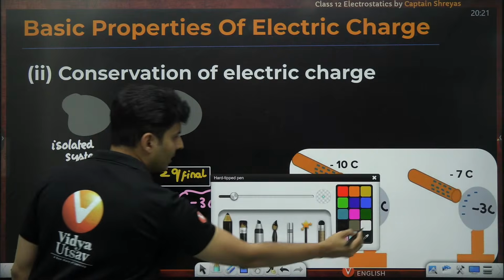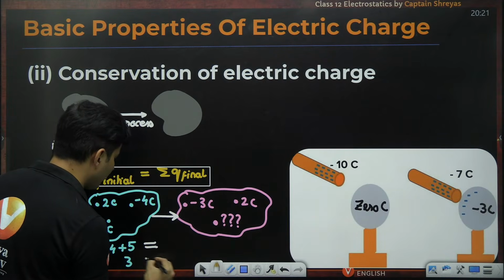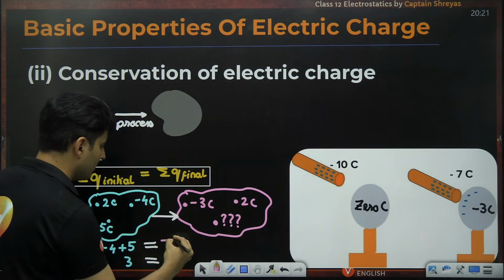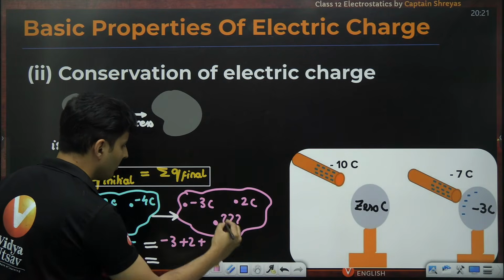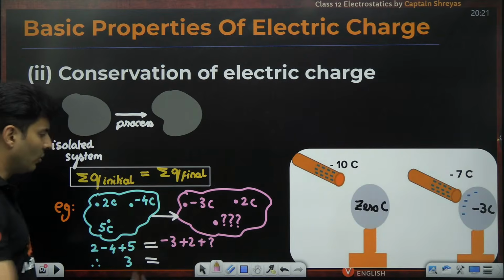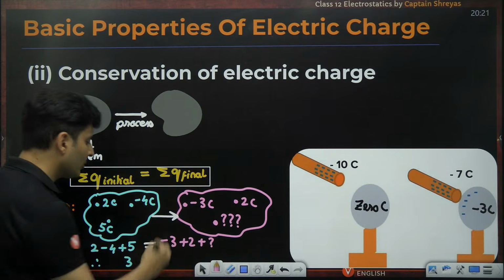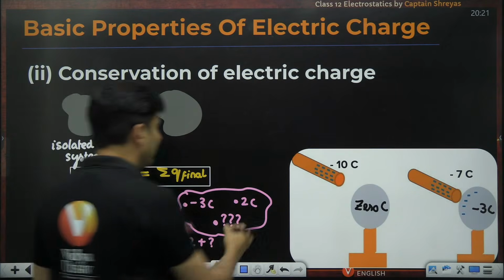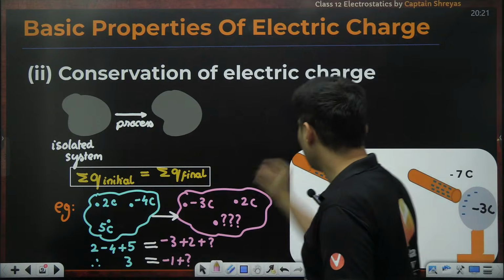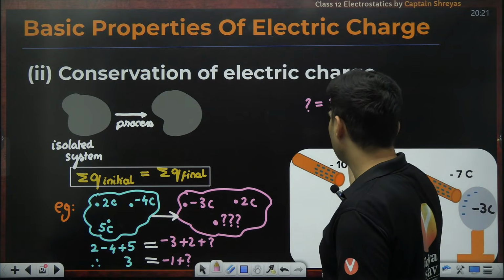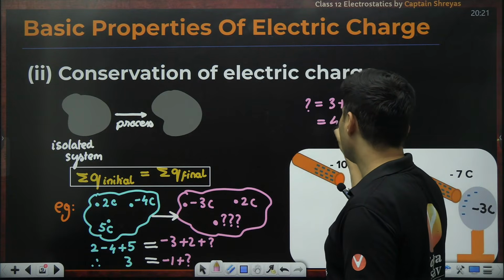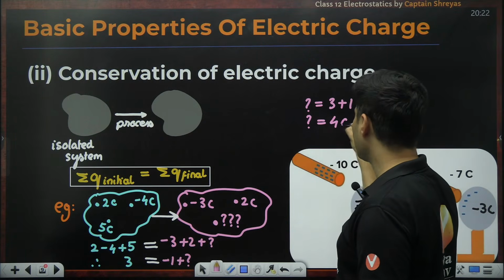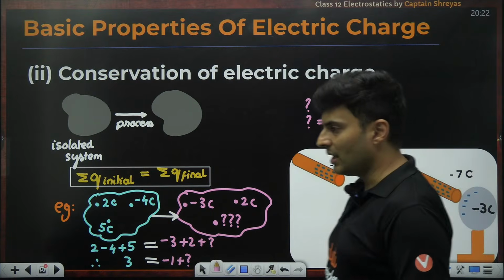That should be equal to the total charge afterwards, which is -3 plus 2 plus whatever that question mark is. So -3 plus 2 is nothing but -1, and that question mark still remains. Solving this, -1 goes on the other side, so the question mark will be 3 plus 1, which is basically 4. So that unknown charge over here will be 4 coulombs. Understood, guys?